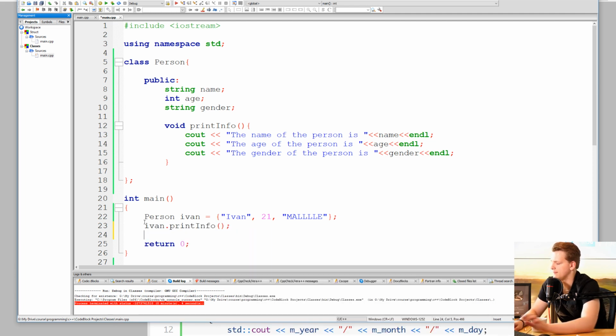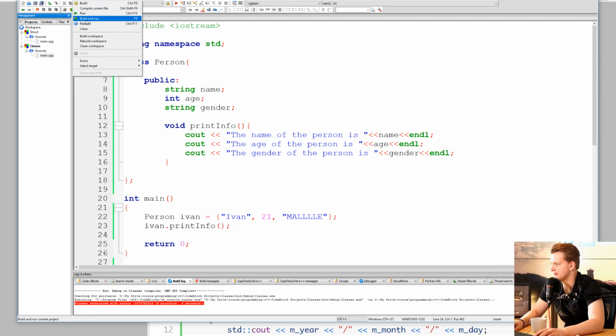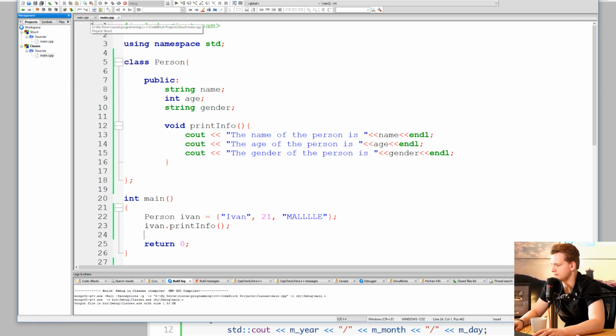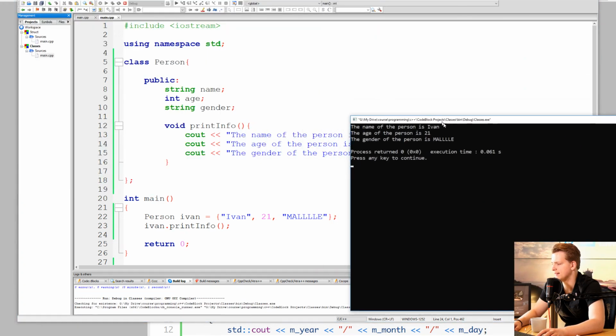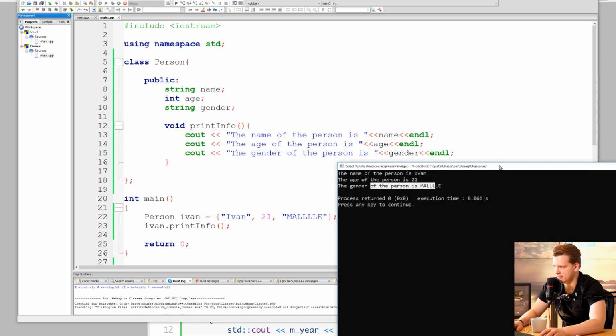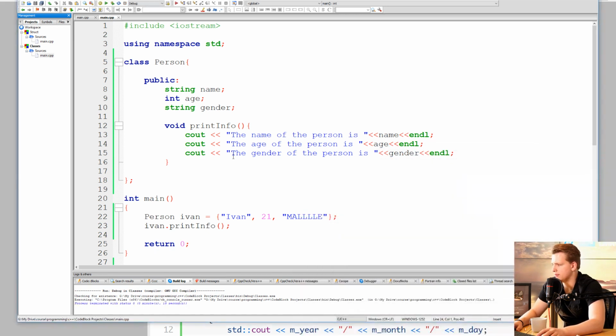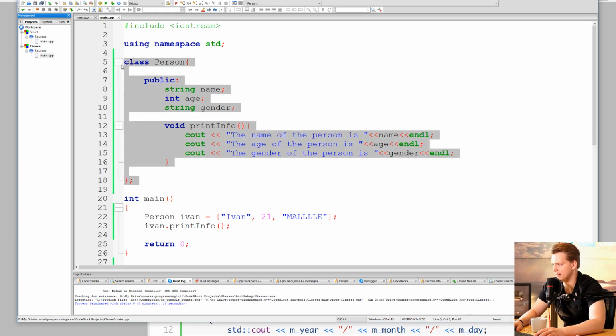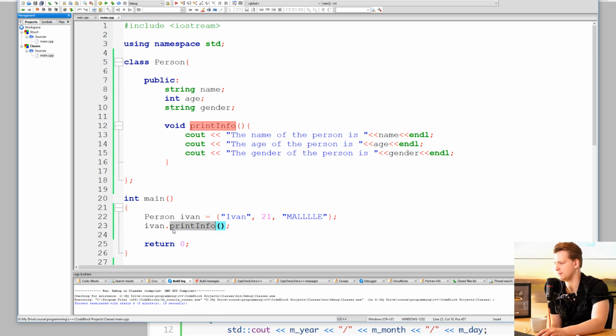And so the good thing now is that I can do Ivan.printInfo like this. And if I build and run, you see that I get the same result. I get the name of the person is Ivan, the age of the person is 21, the gender of the person is male. And I'm able to embed a piece of code into a class, into a new variable type, and then I'm able to execute this piece of code by using this variable we just created and calling the function printInfo in that variable.